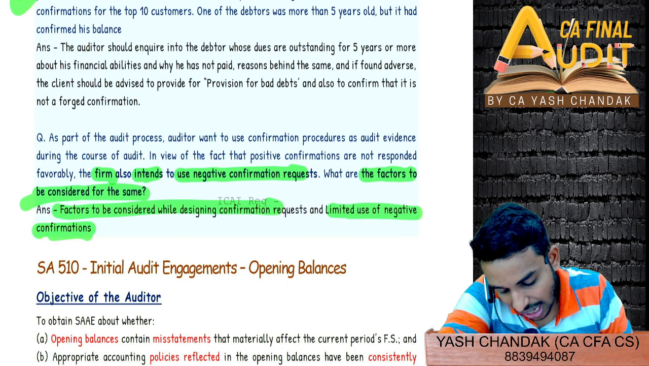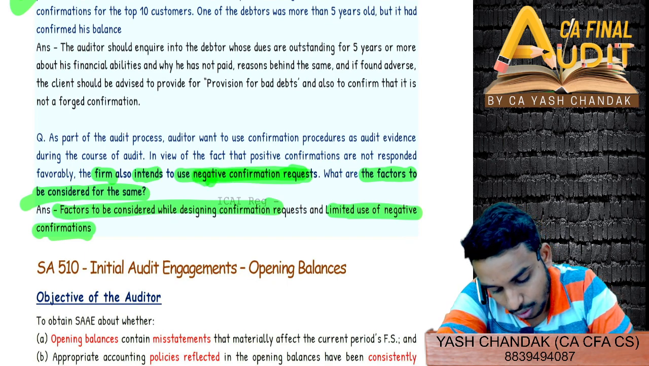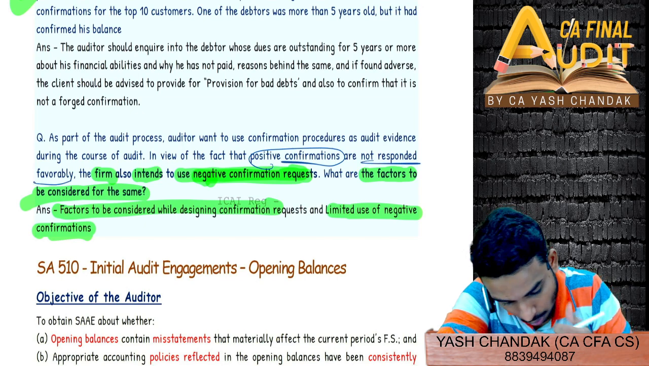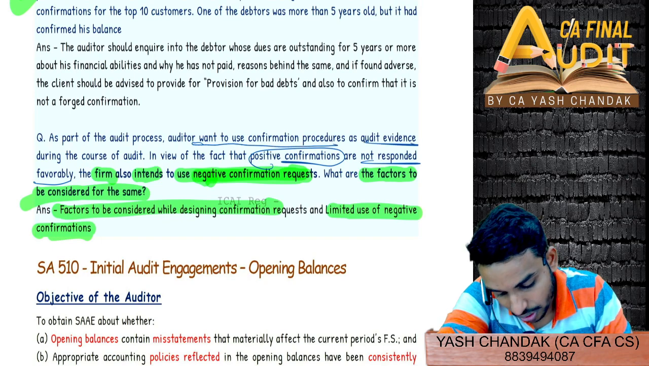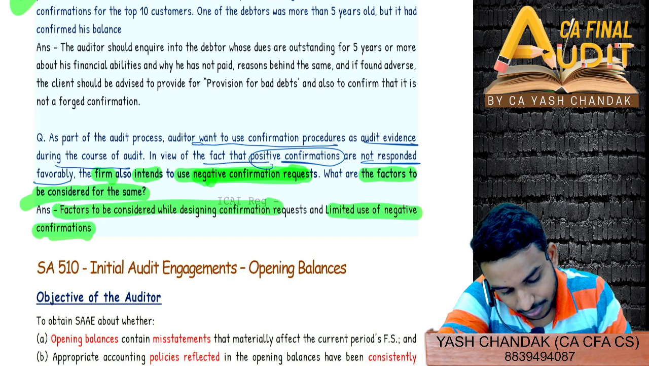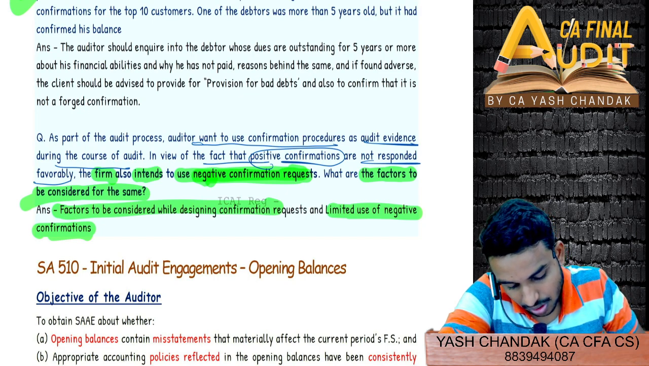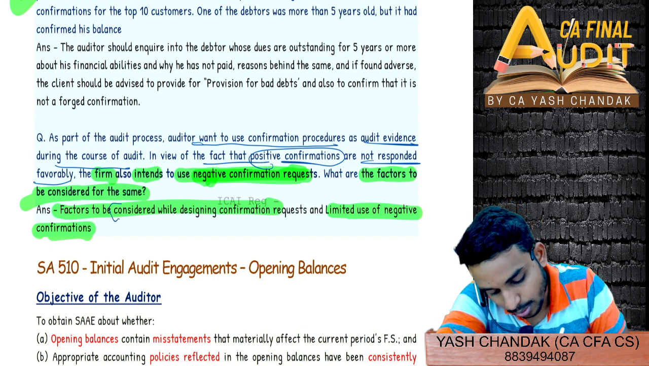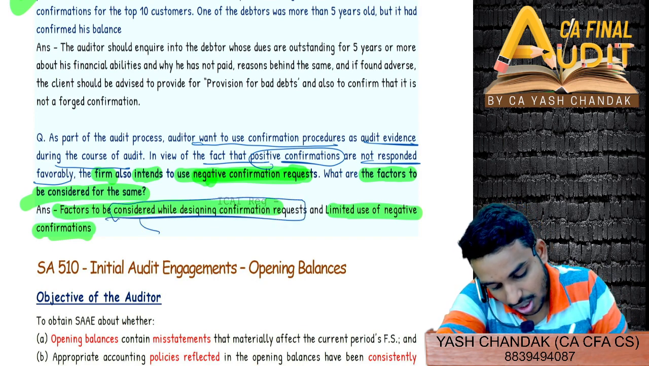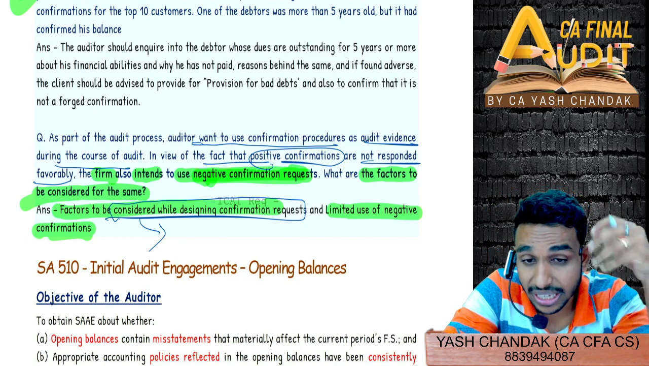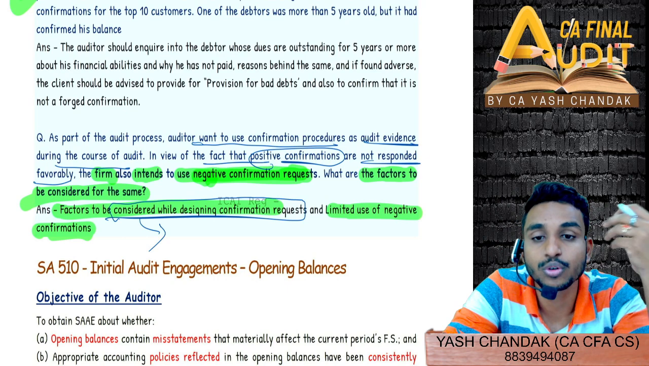Okay, so they have not only asked about negative confirmation, but they have also said positive confirmations are not responded to favorably. The firm also intends to use negative confirmation. The auditor wants to use confirmation procedure as audit evidence during the course of audit. So see, they have also written factors to be considered while designing confirmation request. This you have to keep in your mind. Answers like this you have to keep in mind, right?